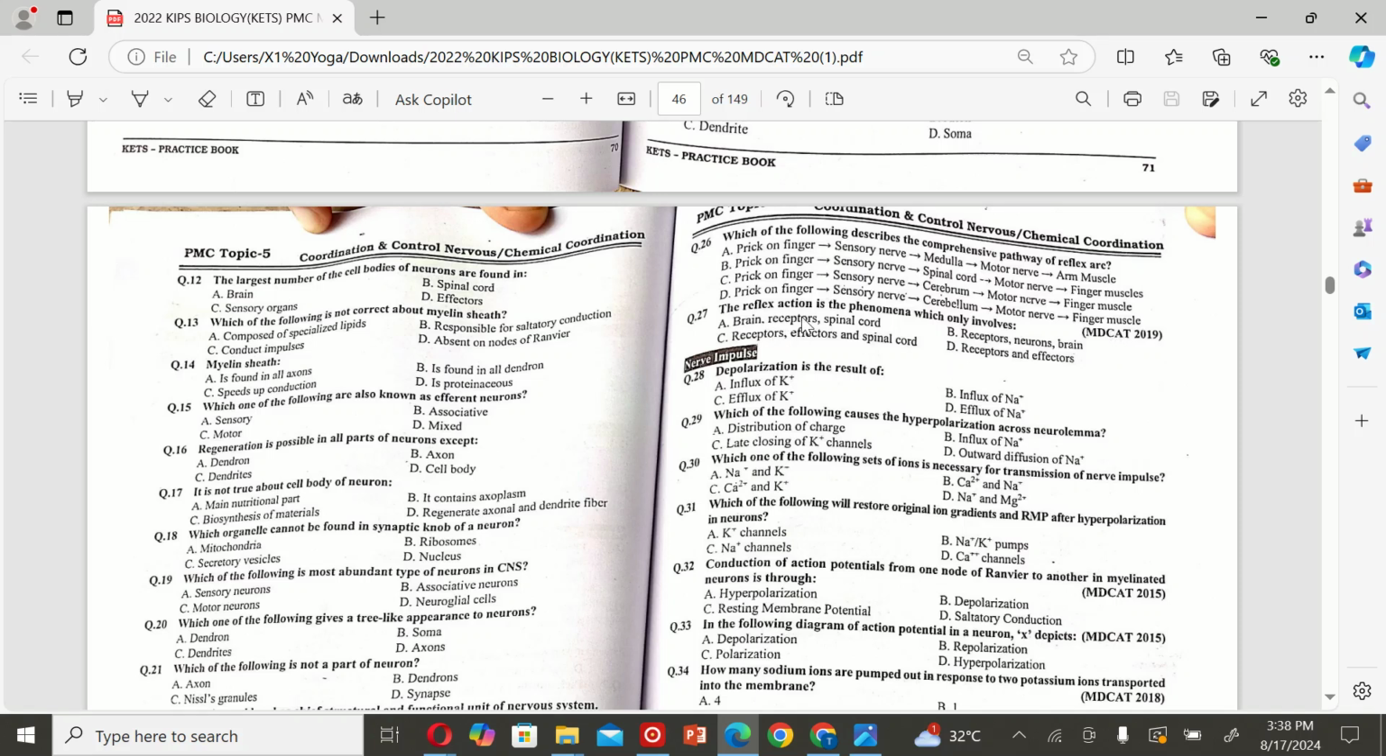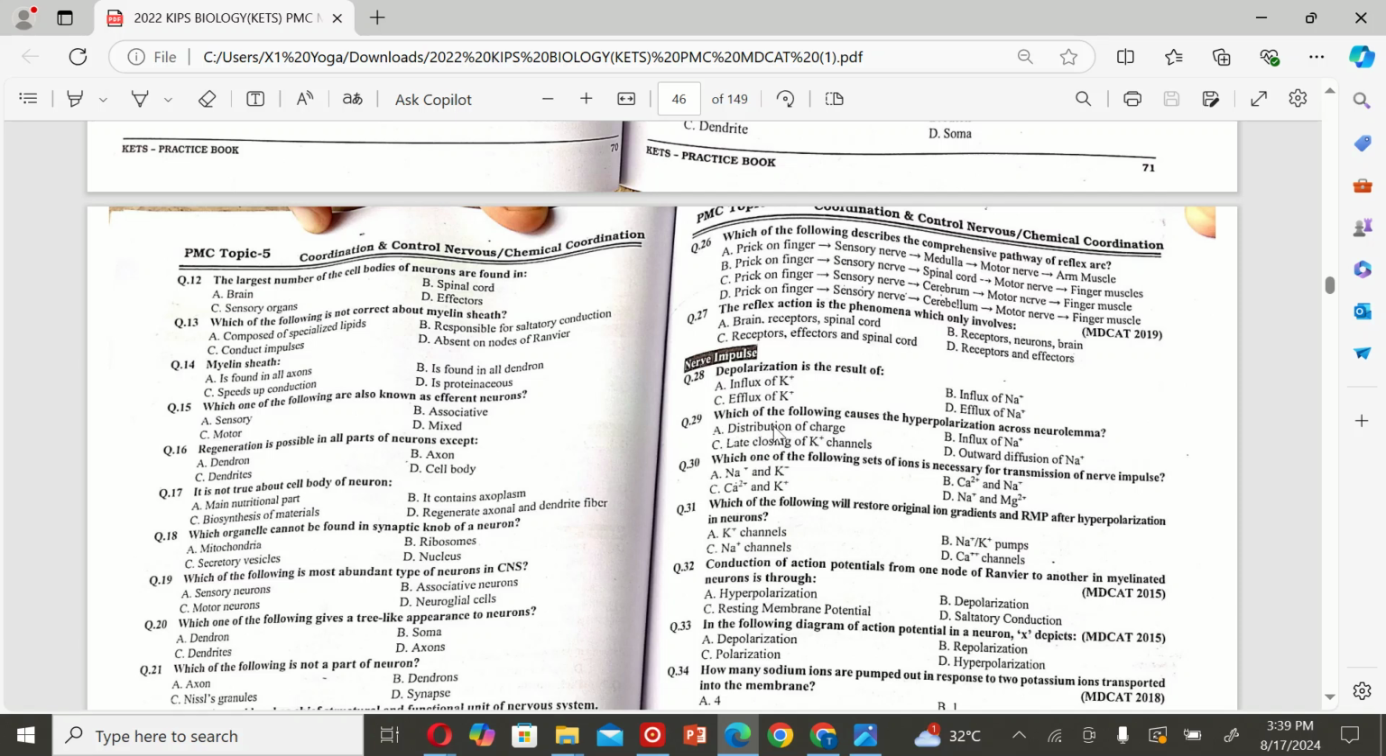The next MCQ is the reflex action is the phenomenon which only involves A. Brain, receptor, spinal cord, B. Receptor, neuron, brain, C. Receptors, effectors, and spinal cord, D. Receptors and effectors. So the correct option is C. Receptors, effectors, and spinal cord. The next MCQ is depolarization is the result of A. Influx of K plus, B. Influx of Na plus, C. Efflux of K plus, and D. Efflux of Na plus. So the correct option is B.